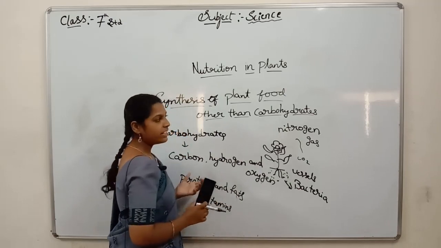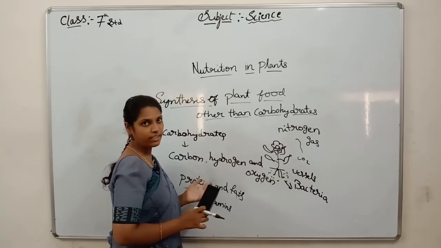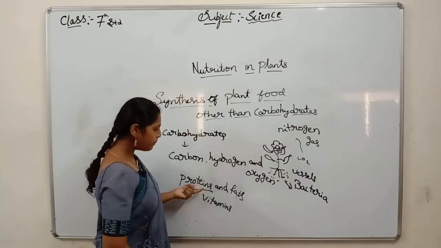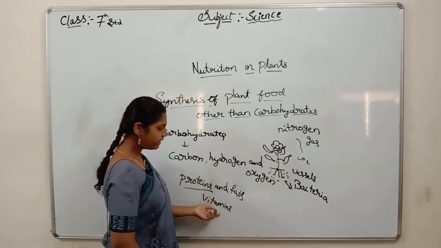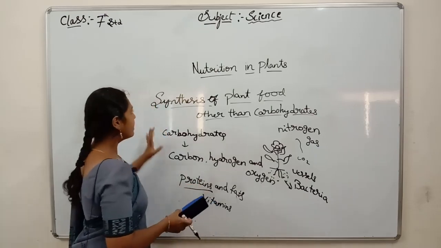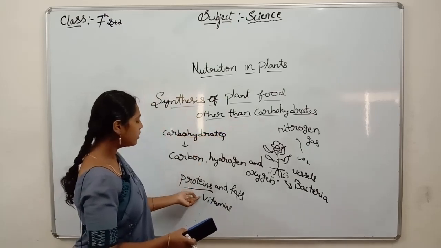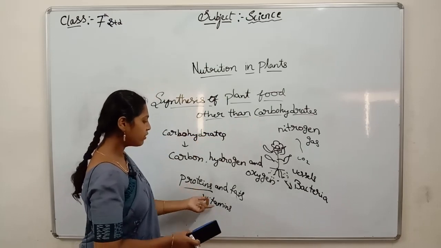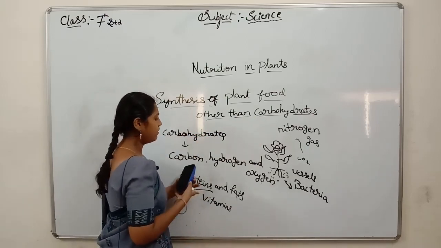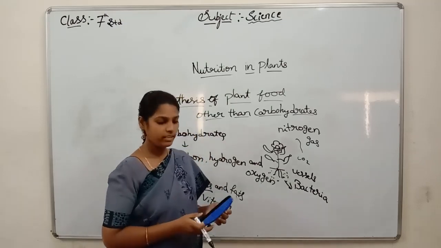You might have seen farmers using fertilizers rich in nitrogen for agriculture. To prepare proteins and vitamins only, these fertilizers or manures are used. Yes, we understand how, other than carbohydrates, proteins and vitamins are prepared. We'll continue in the next class.